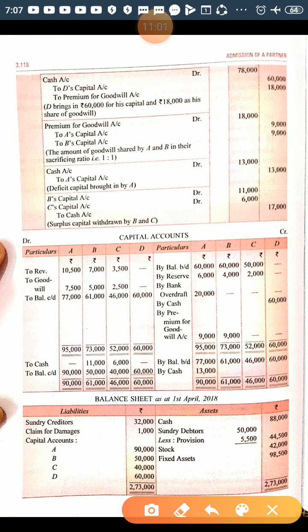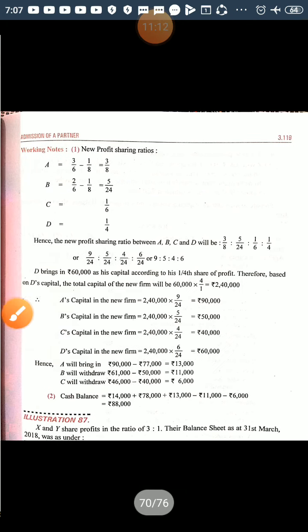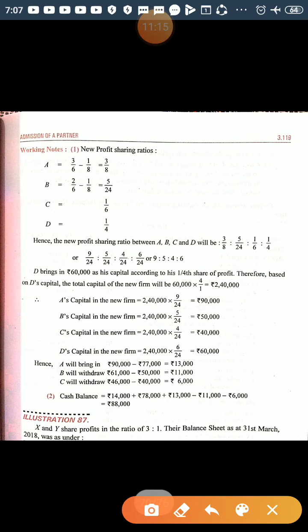Now we will make calculations. After calculating, we have a balance brought forward because we are going to make an adjustment of capital. For the adjustment of capital, first of all we will calculate the total capital of the firm. D is bringing 60,000 for 1/4 share.